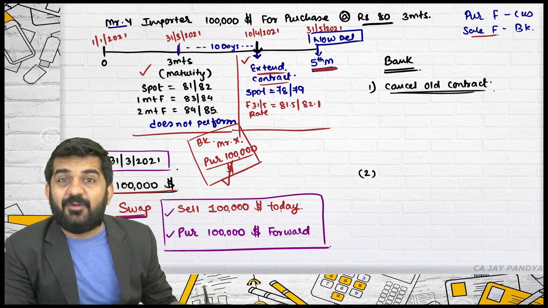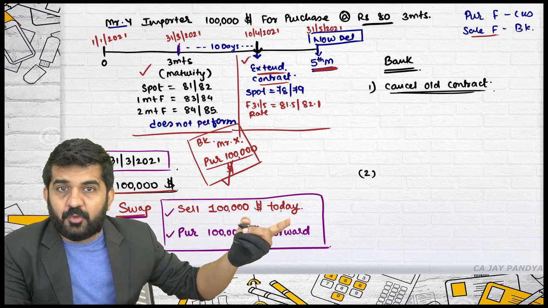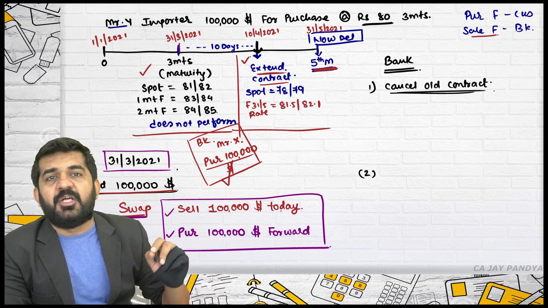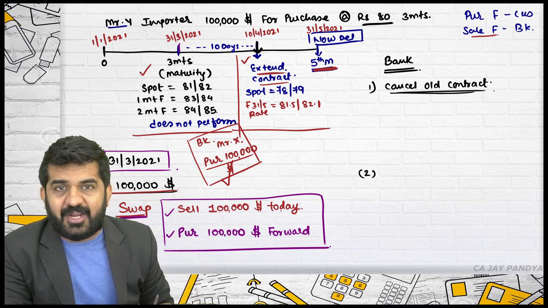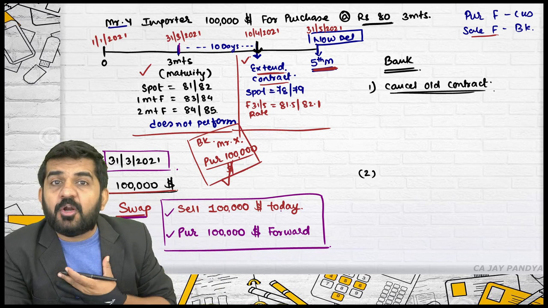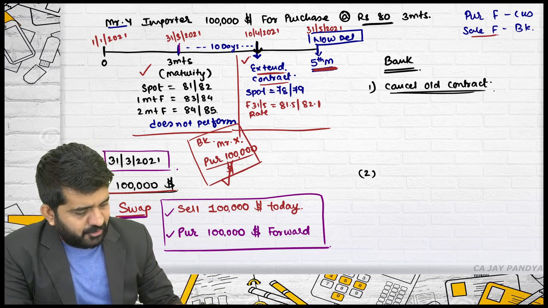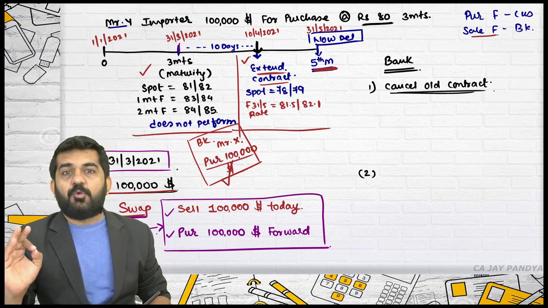So bank will sell $1 lakh to him. Bank will actually give $1 lakh to him. What bank will take in return is a 1 month forward contract or 10 days forward contract or 5 days forward contract. Bank wants a forward contract of purchase and bank wants to sell $1 lakh today, and this is a swap agreement which bank will enter.